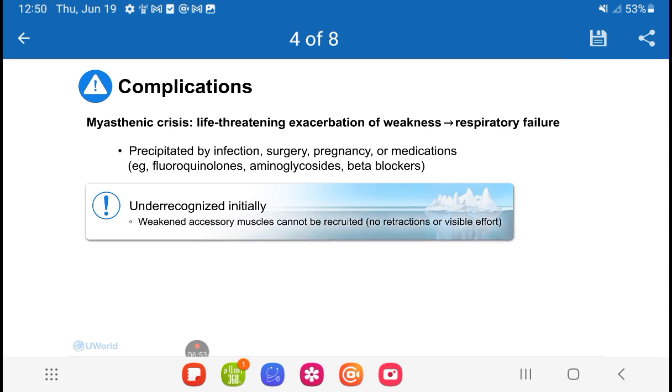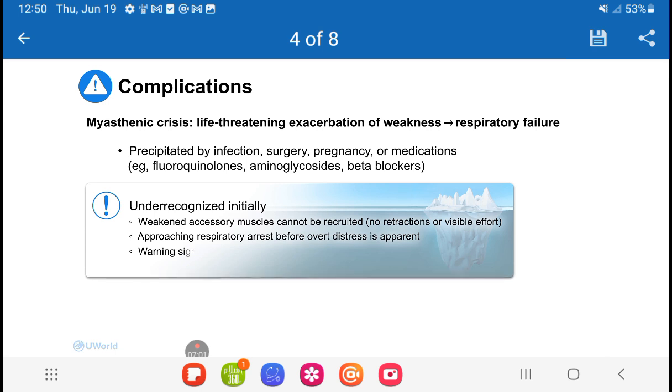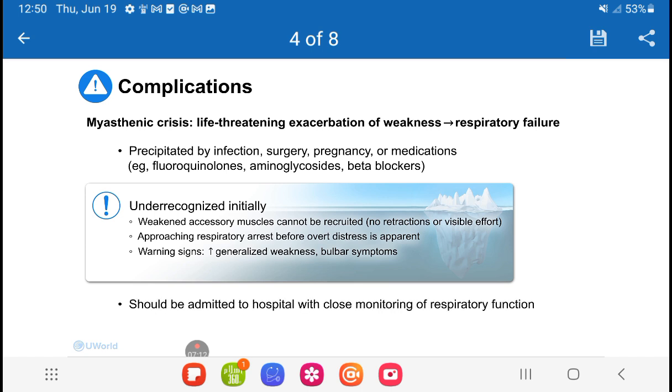As a result, patients can be approaching respiratory arrest before any signs of overt distress are apparent. However, important warning signs may include increasing generalized or bulbar weakness. Patients with suspected myasthenic crisis should be admitted with close monitoring of respiratory function.